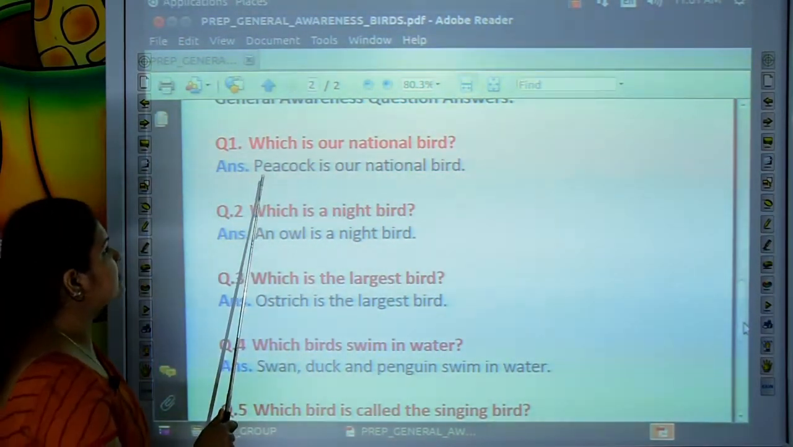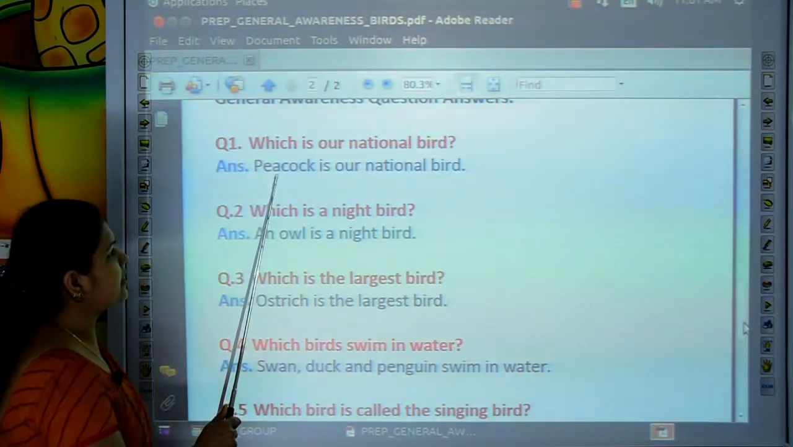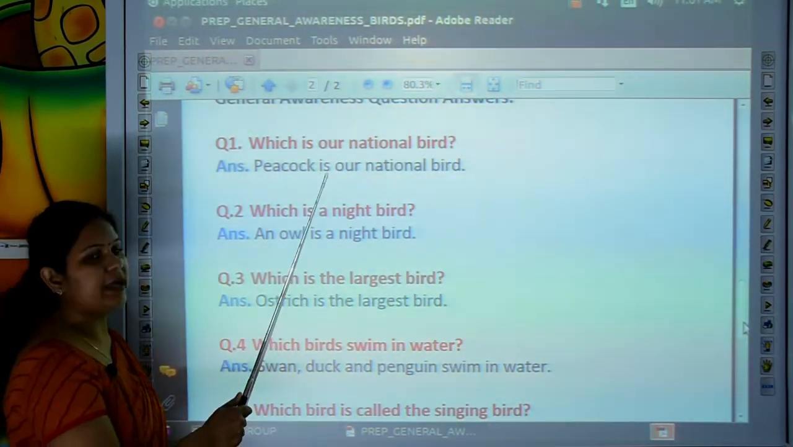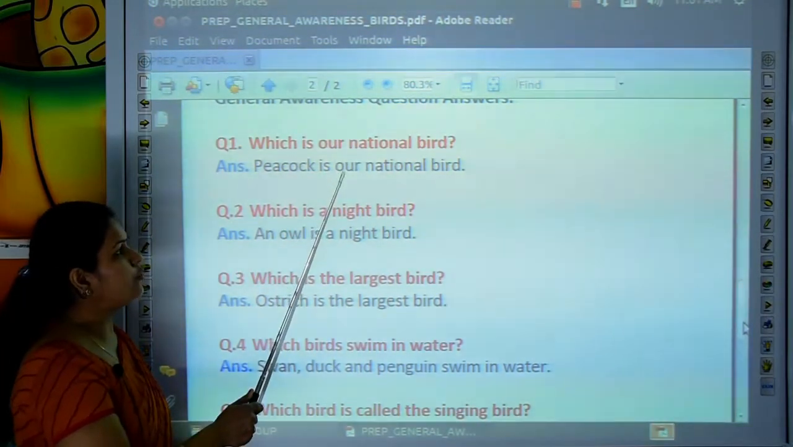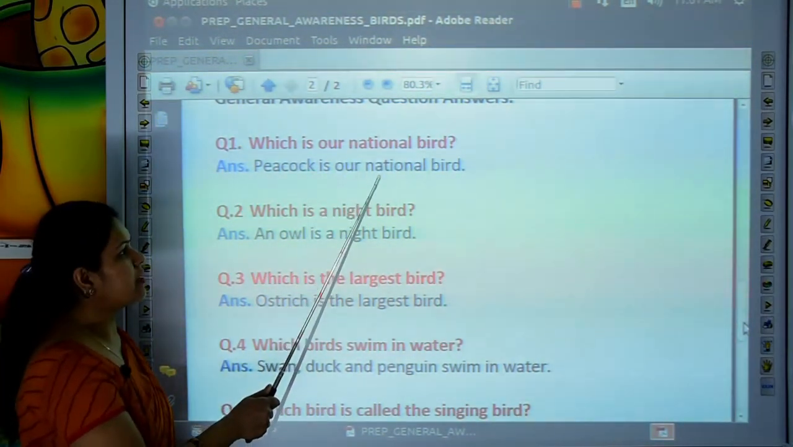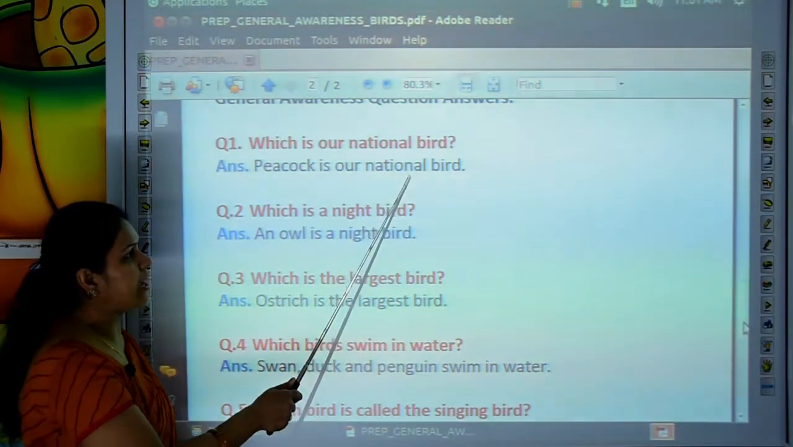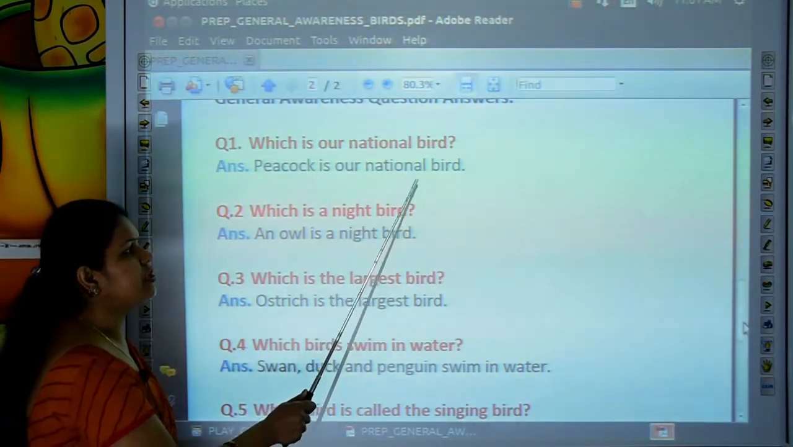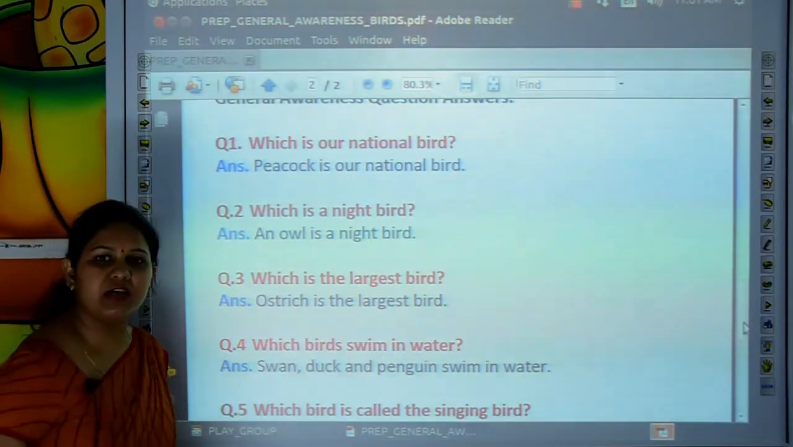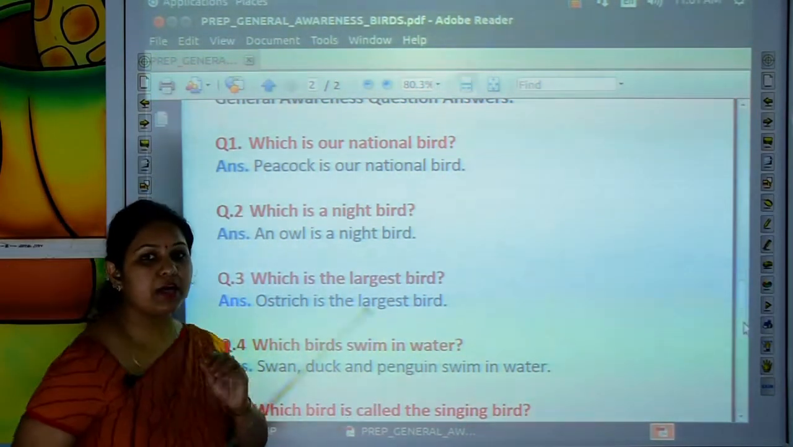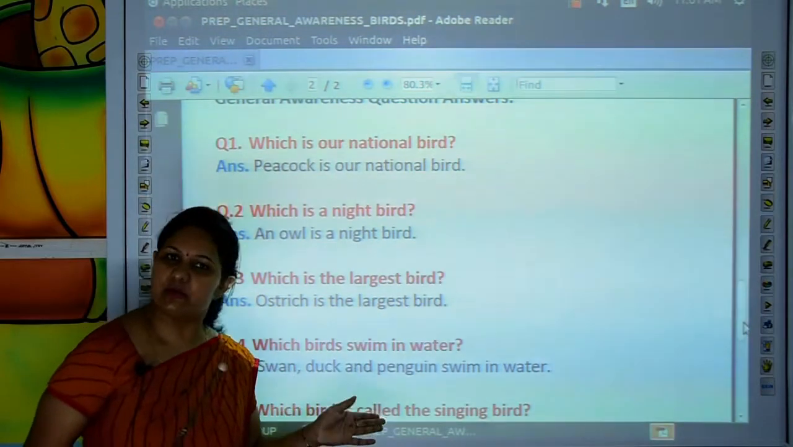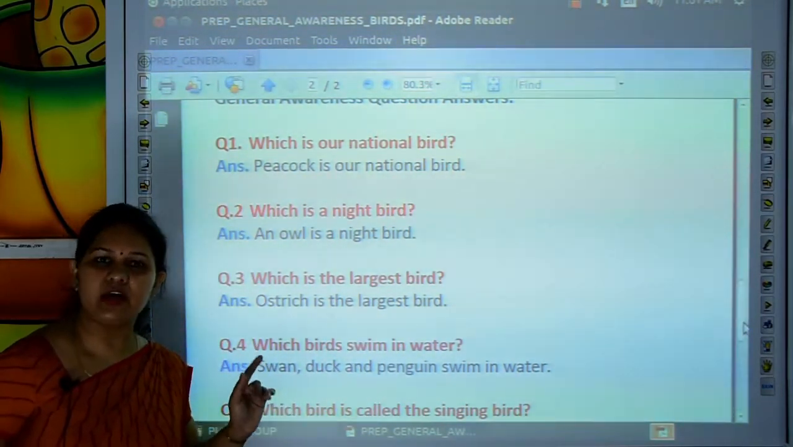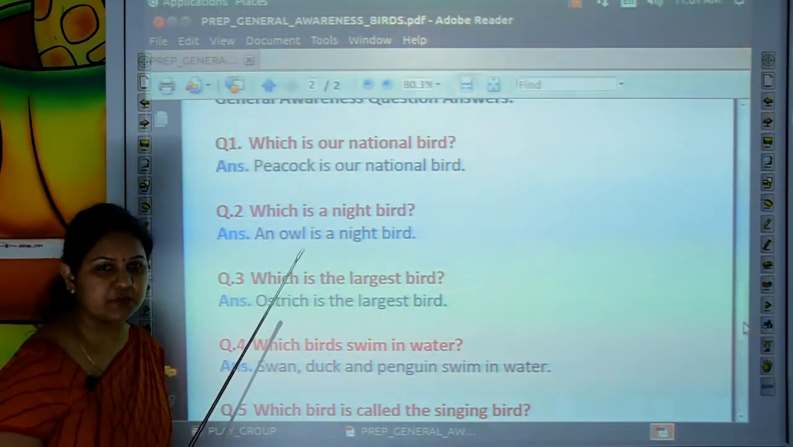So let's read this answer. P-E-A-C-O-C-K. Peacock. Is our national bird. Which is our national bird? Peacock is our national bird. Repeat with me. Peacock is our national bird. Very good kids. Come to the next question.